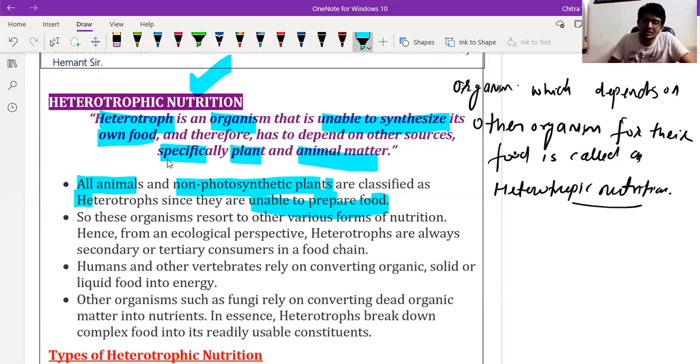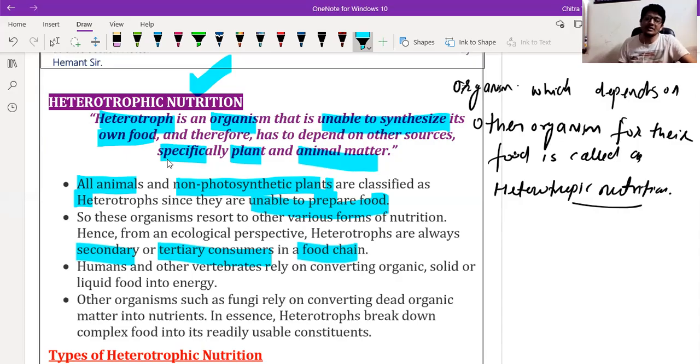From the ecological perspective, heterotrophs are always secondary or tertiary consumers in our food chain. They are consumers because they depend directly or indirectly on plants for their food.